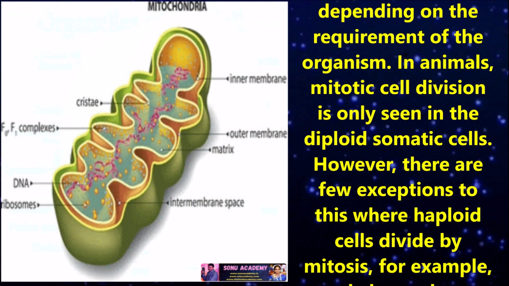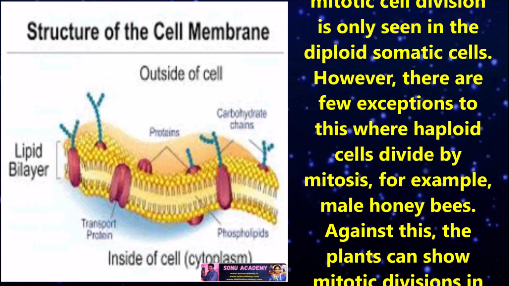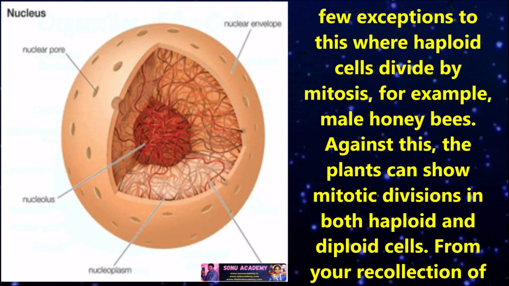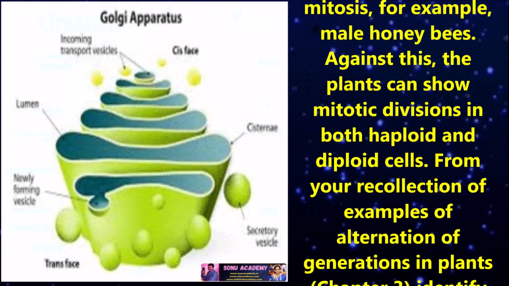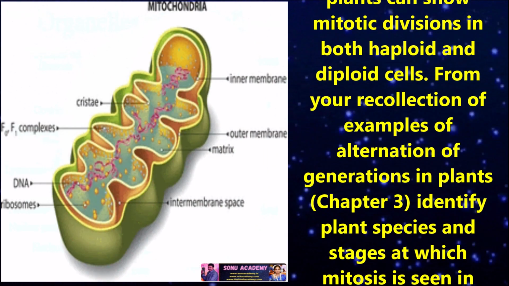In animals, mitotic cell division is only seen in the diploid somatic cells. However, there are a few exceptions to this where haploid cells divide by mitosis, for example, male honeybees. Against this, plants can show mitotic divisions in both haploid and diploid cells.